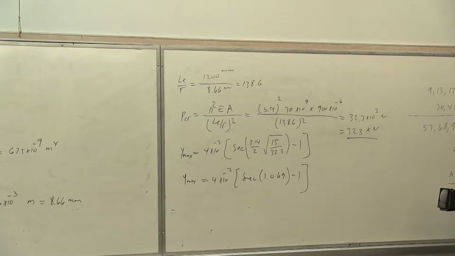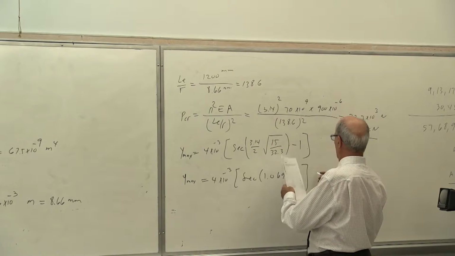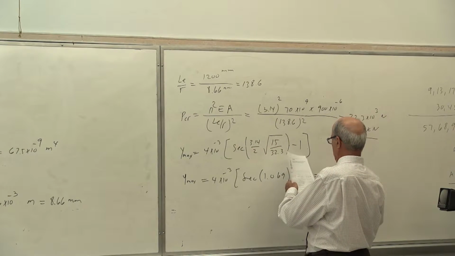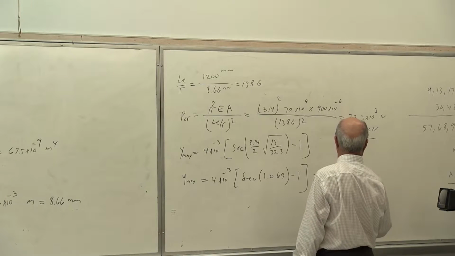Of course, if you put 1.06 degree, that becomes 0.999. Everybody understands. It's near 1. Everybody see that. Cosine of 1 degree is near cosine 0, which is 1. Yes, correct? Don't do that. That is 1 radian. Is that correct or not? So please be careful what you are doing there. That's all I'm saying. After you calculate that correctly, Y max becomes 4.31 times 10 to the power of minus 3 meter, or equal to 4.31 millimeter.